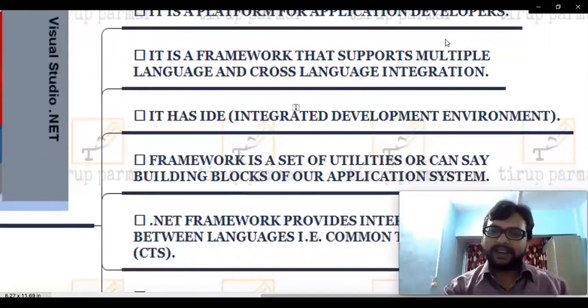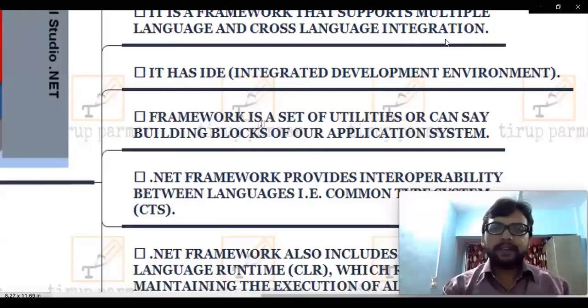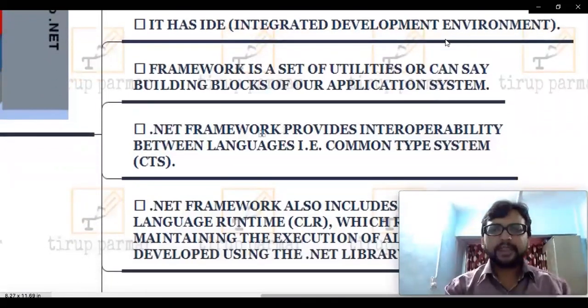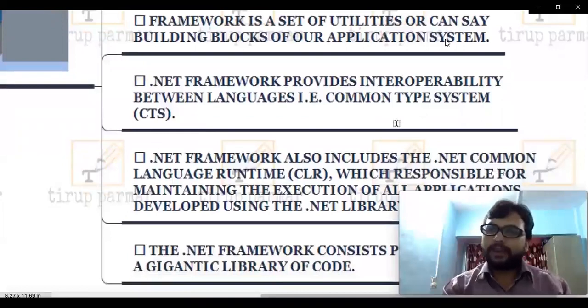Then we have framework, which is a set of utilities, or you can say building blocks of our application. So nothing much here. You can easily remember this point, or you can write in your own language as well. Next point is that .NET framework provides interoperability between languages. As we say, common type system, it provides one system where we can develop applications in multiple languages. So using the same software, we can develop applications in multiple languages.